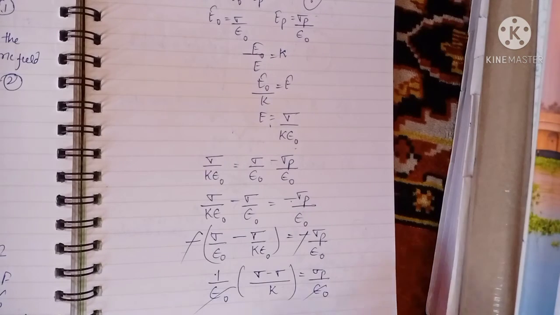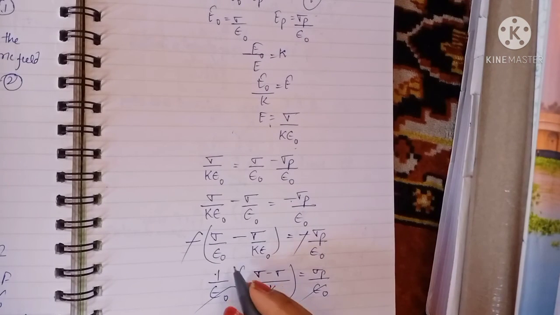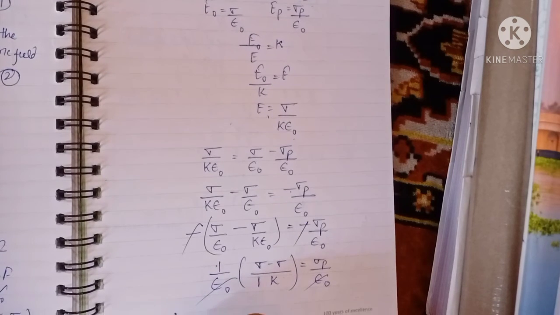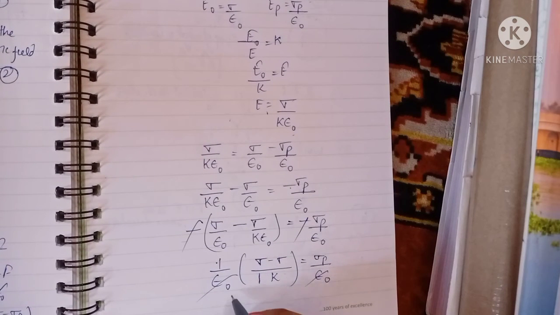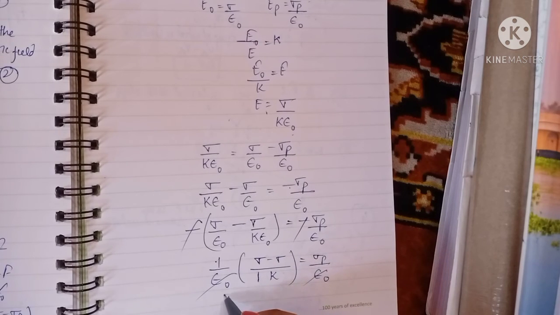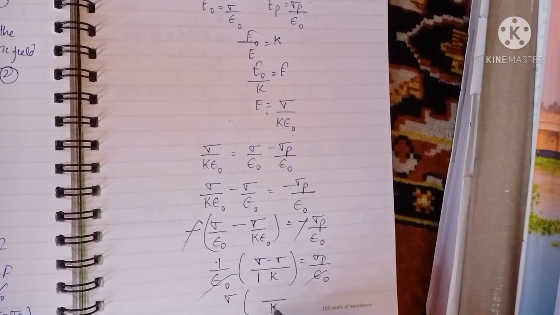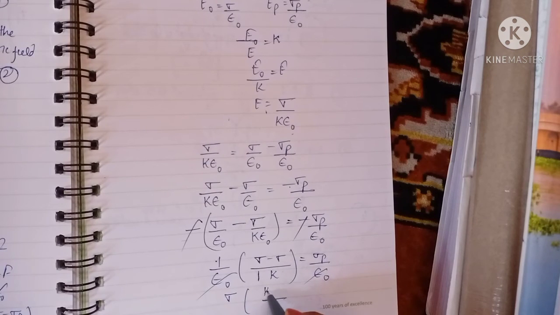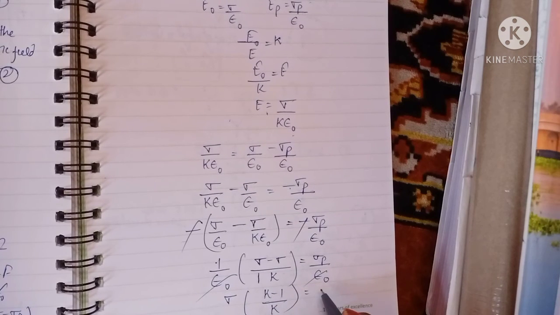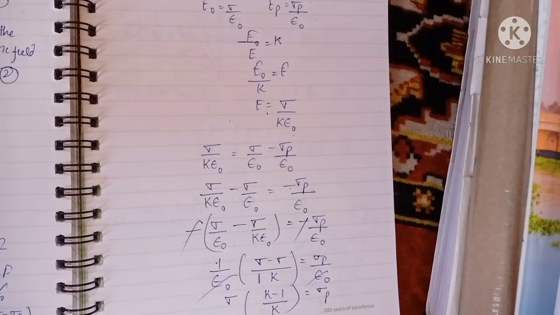Okay, you can write it like sigma over 1 here, because if it is going to be taken common, we have only this much. Okay, there should be no issue. And if sigma is going to be taken as common, so we have K, and this is K minus 1 over K, equal to sigma p, right? This one will be your relation.